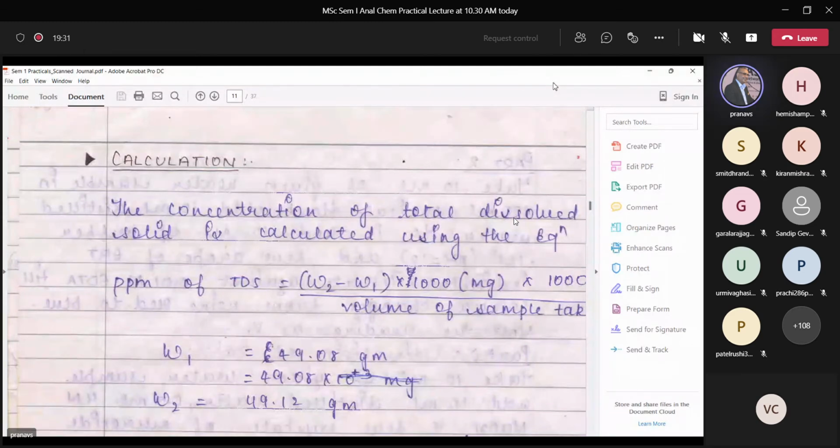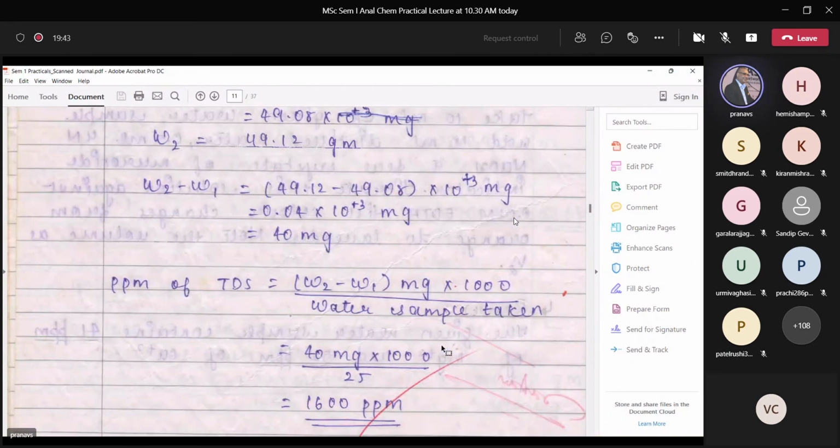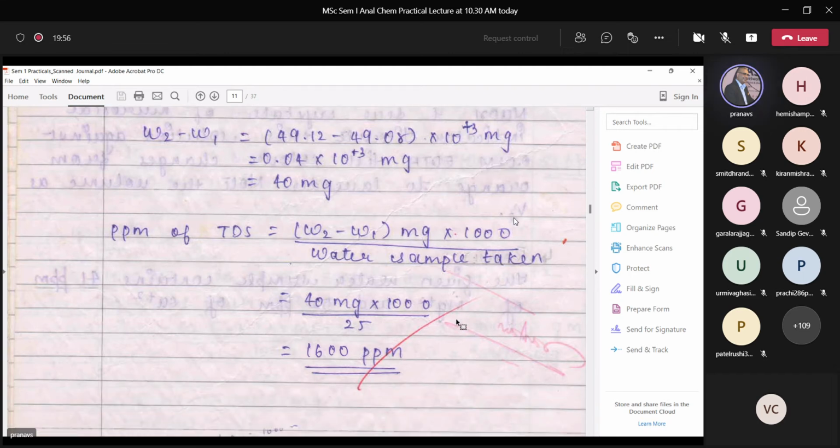So your TDS is 200 ppm. That is what you are supposed to find out. As mentioned here, W2 minus W1 into 1000 divided by water sample. It is one and the same, so you can do it whichever way you want, and that is how you are supposed to represent it.